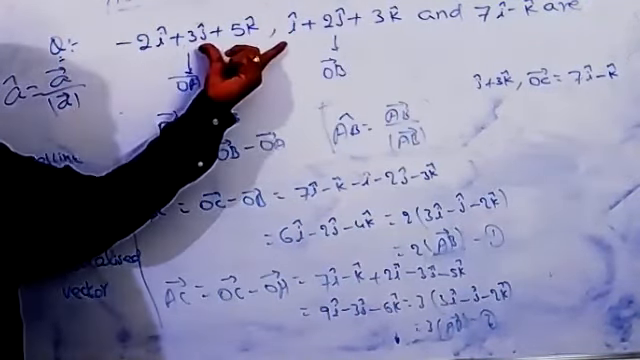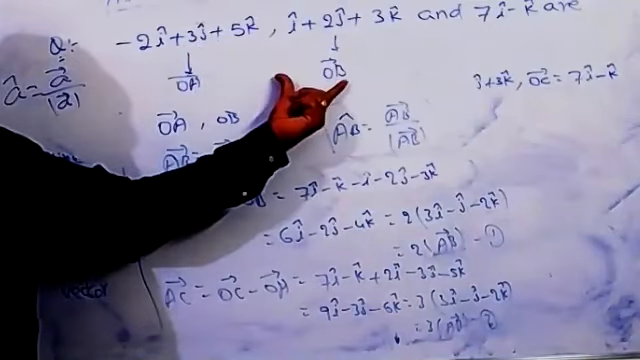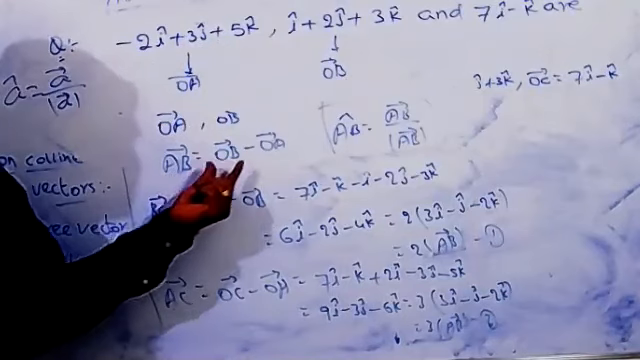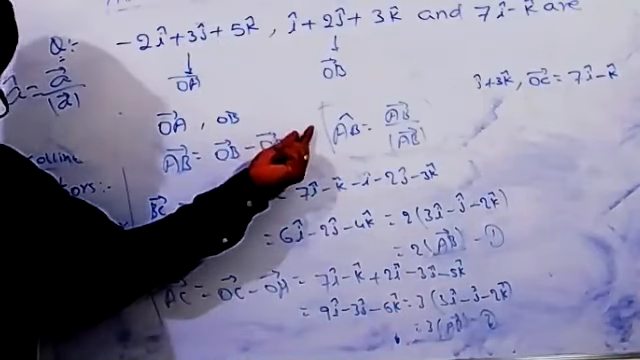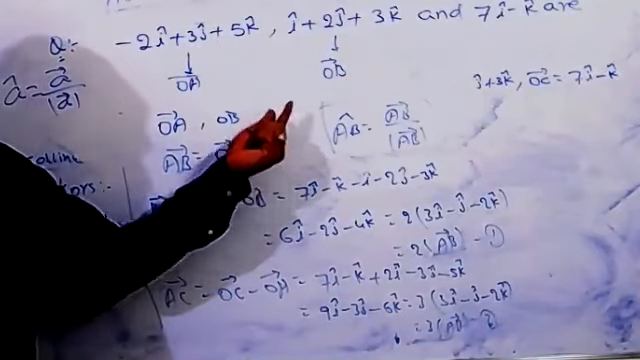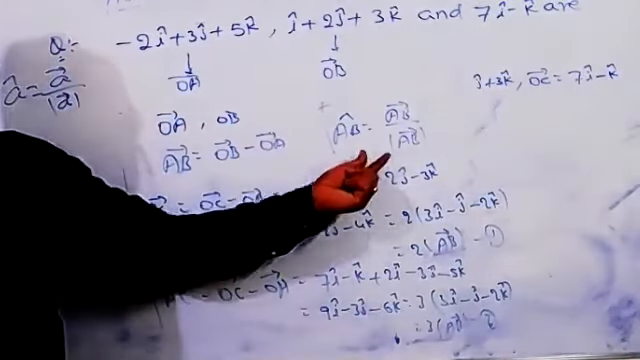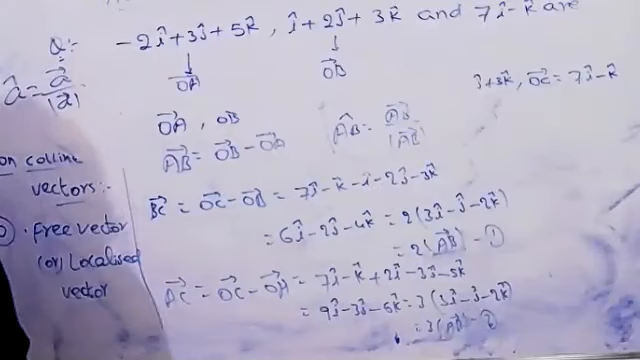If they give two vectors, this is OA and OB. First you find the direction of AB. Then AB direction is equal to OB minus OA, and we get one vector. To that vector again you find the magnitude. Then you can utilize this formula.